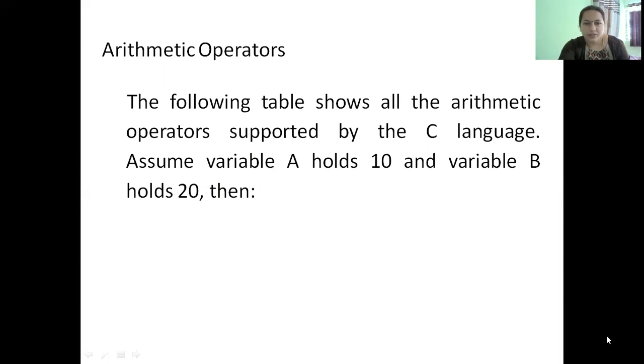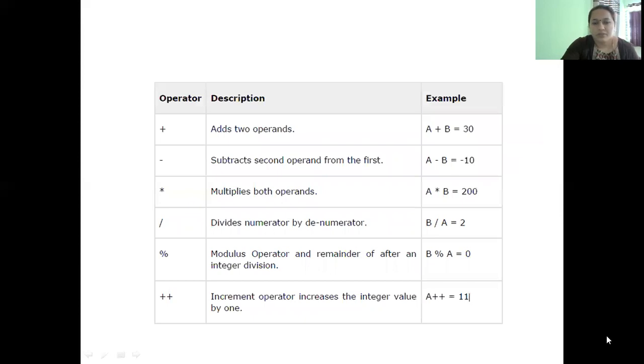The first one is arithmetic operators. Let's assume 2 variables, A and B. Let A hold 10 and the variable B hold the value 20. Using these 2 variables, let's see what outputs the arithmetic operators provide. The basic arithmetic operators supported in C language are plus, minus, star, slash, modulus, and plus plus. These are the basic ones. The plus operator will add the 2 operands. If I write A plus B, in our example, A is 10 and B is 20.